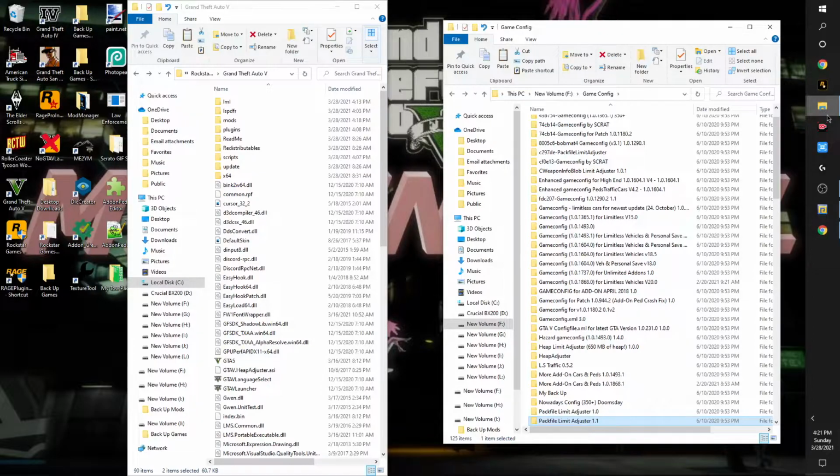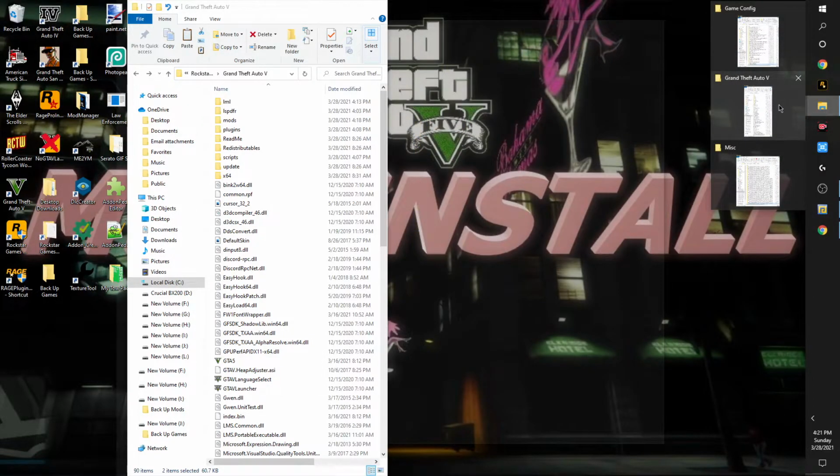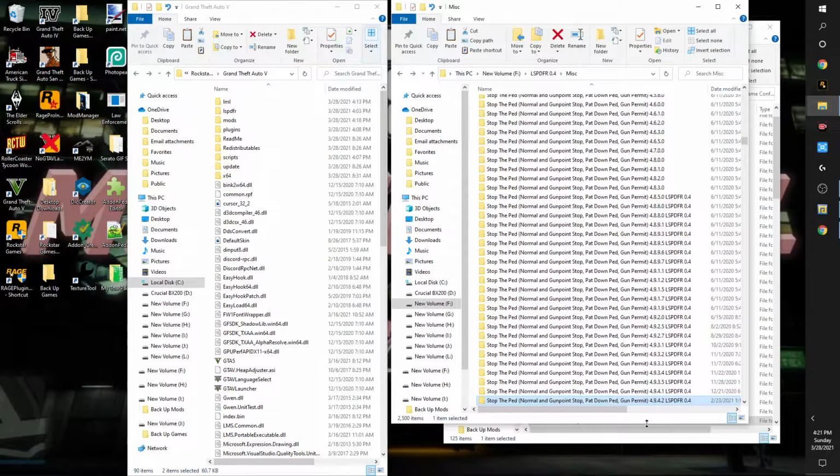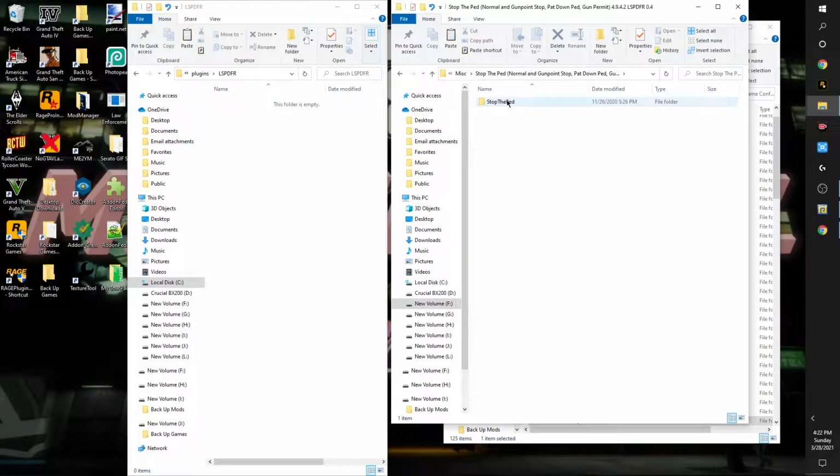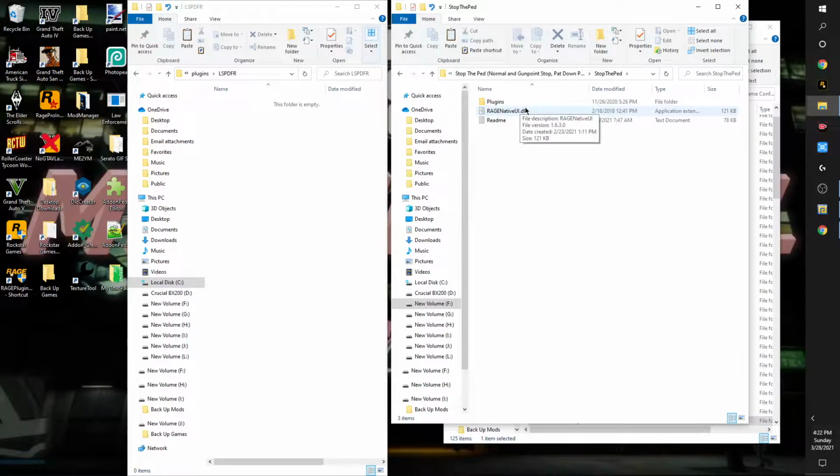But before we start the game up, we're going to make sure we also put in Stop the Ped. And we're going to take a look at that situation that I was telling you guys about earlier, as far as RageNativeUI, just to show you.